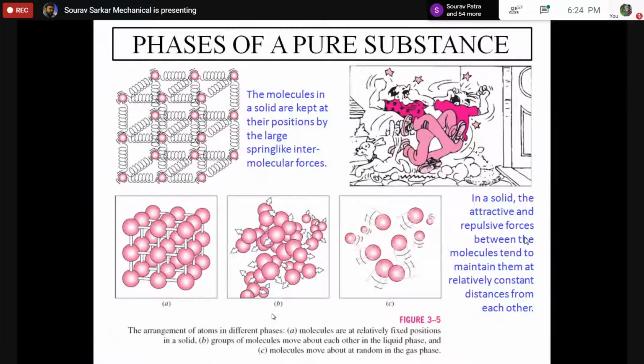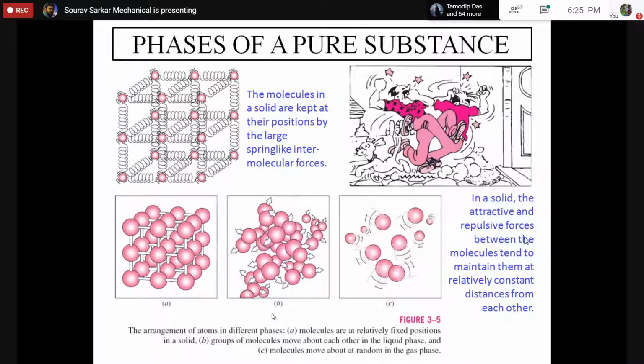These spring forces are combining these molecules and creating a rigid structure. If two molecules are connected by springs, and the stiffness of the spring is very strong, these molecules are not allowed to move freely. That state can be defined as the solid state.